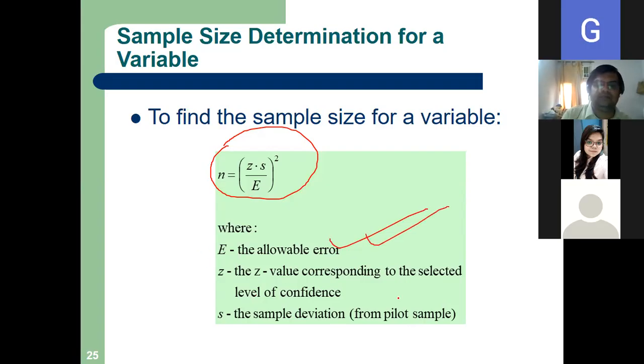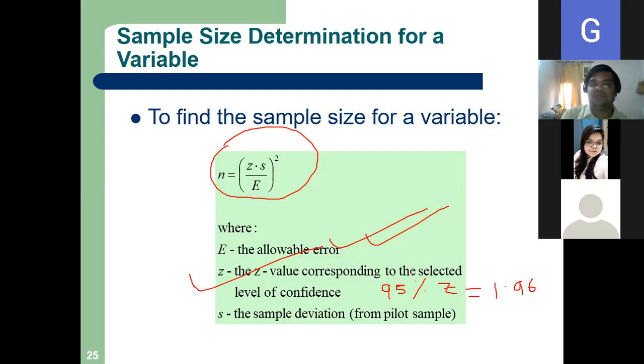Z is the Z value corresponding to the selected level of confidence. This is very simple. So if my confidence interval is 95%, what will be my Z? I'm not asking the significance level. 1.96.